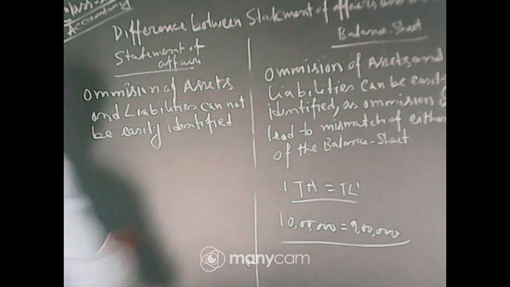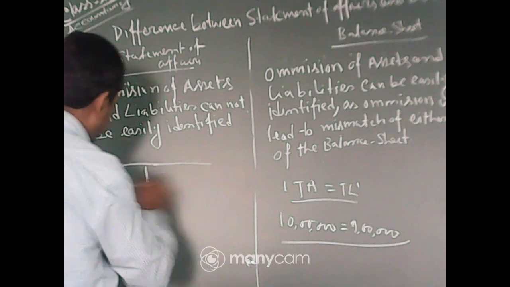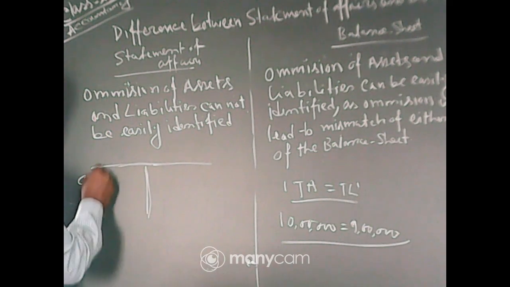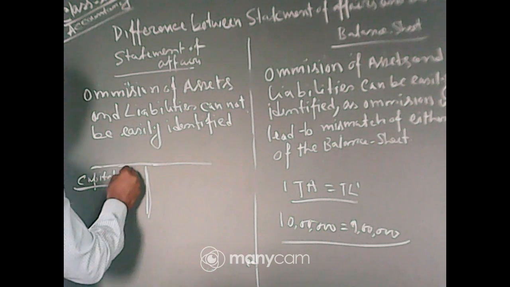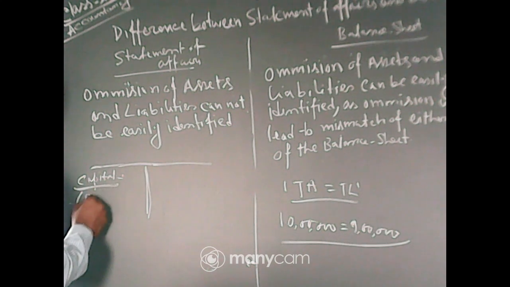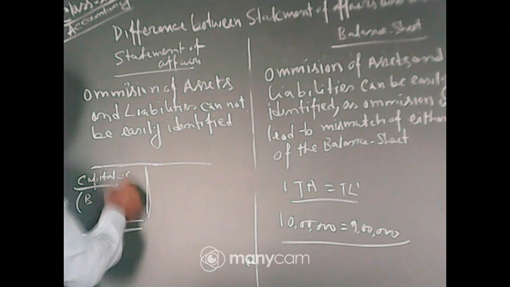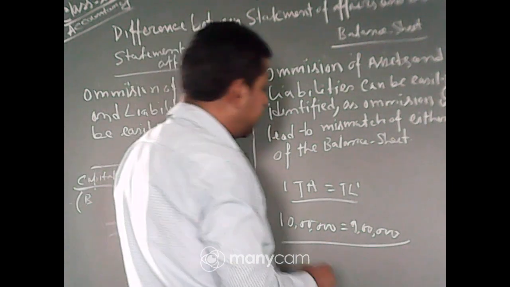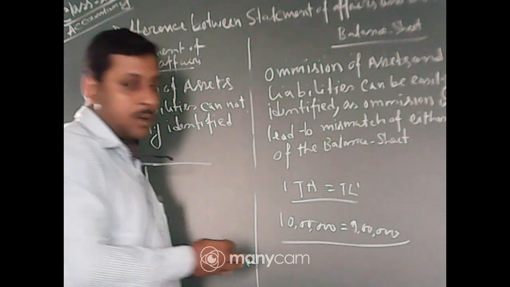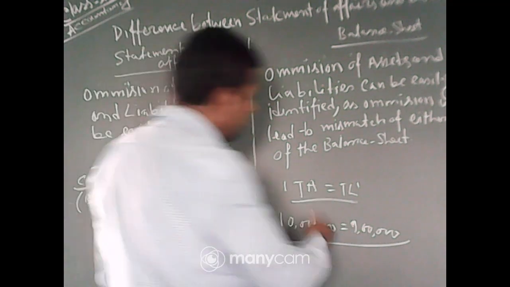Why? Because in case of a statement of affairs, the capital is ascertained by the balancing figure. Okay, capital here is ascertained by the balancing figure. So whatever is less on the liability side, your balancing figure comes, and that is capital. But in case of a balance sheet, there is no balancing figure. Okay, all the figures you just take from the trial balance.